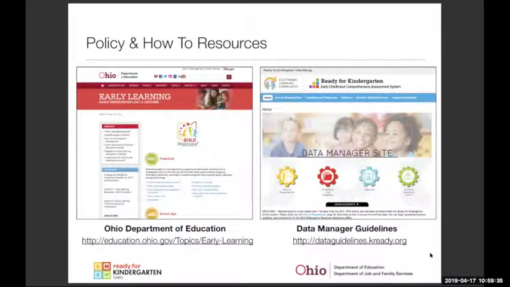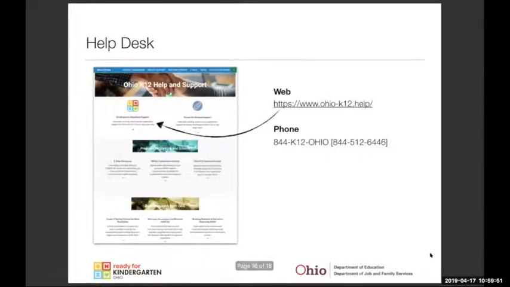There is a data manager guideline site, which has some technical information about the KReady system, about using the KReady system. So there are some pieces there on that site. If you are not familiar with that, we suggest you take a look at that link. In addition, on the Ohio K-12 site, if you click the kindergarten readiness support link, that's going to take you to a wealth of resources that we've developed, again, in support of what you're doing as a data manager. Also, resources for your teachers and building admins as well. So we definitely want to encourage you to go to those locations.